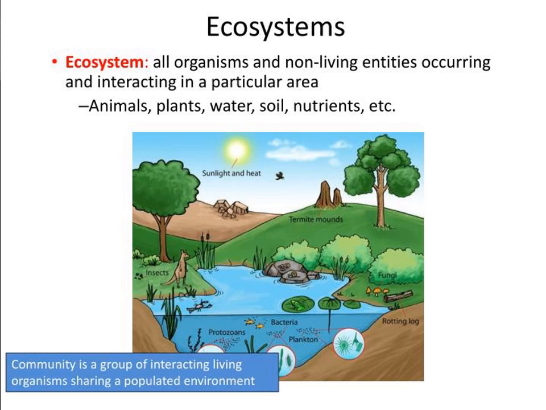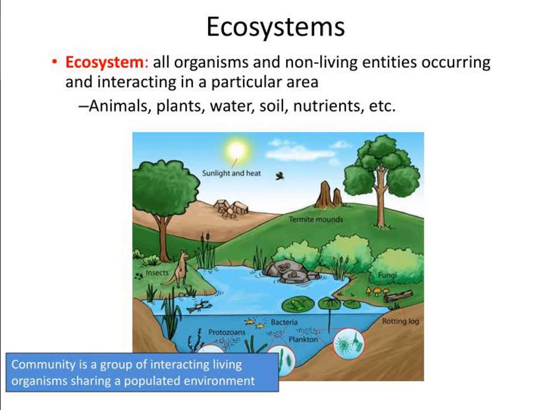You see the picture, forest area also there, mountain area also there, pond also there. So these are the natural ecosystems.